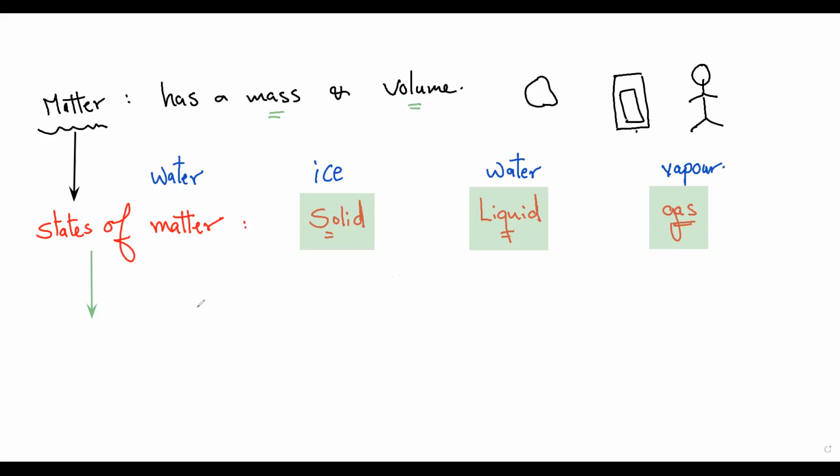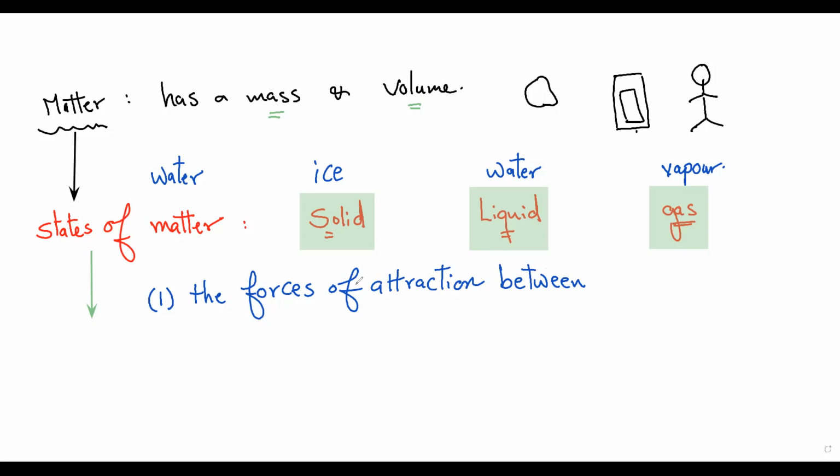Come with me to see the difference between them. We can see that the difference between the three states of matter is, number one, the forces of attraction between the particles of the matter.